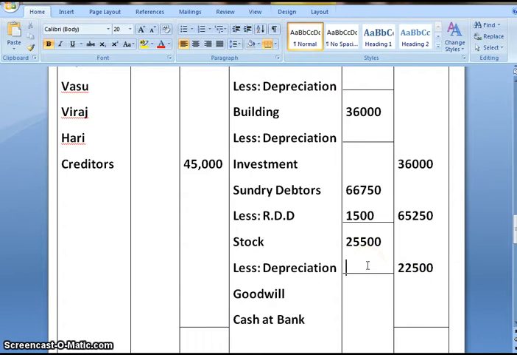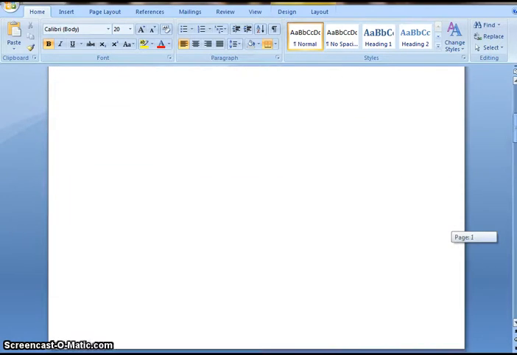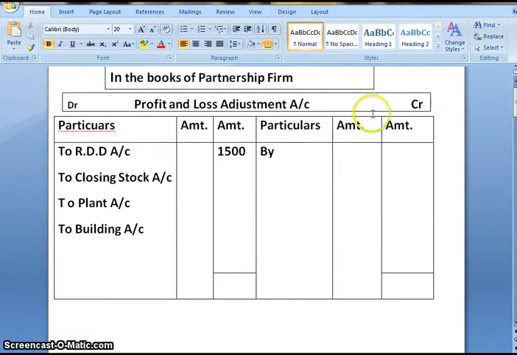Clearly there is reduction in the value by 3,000. And since the value of asset is reducing, the second effect would be profit and loss adjustment account debit to closing stock account. The difference in the value, that is 3,000.